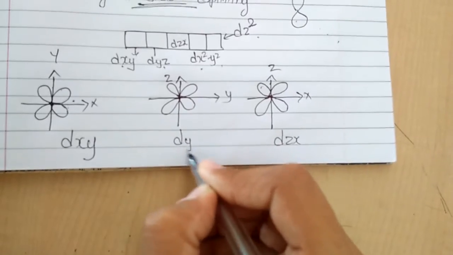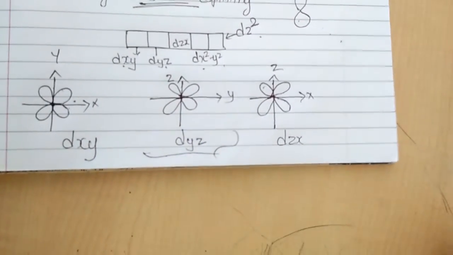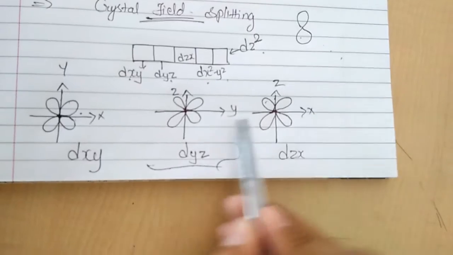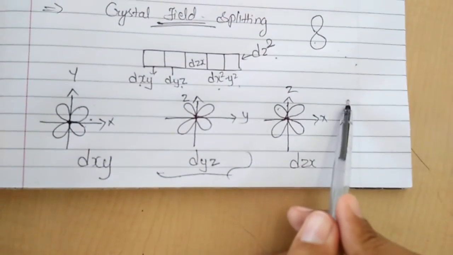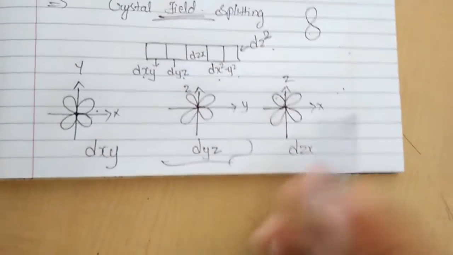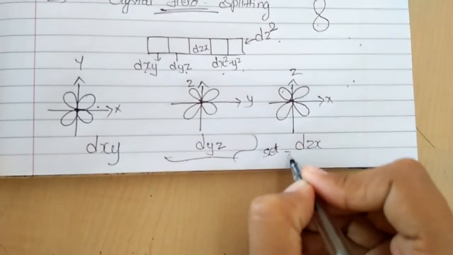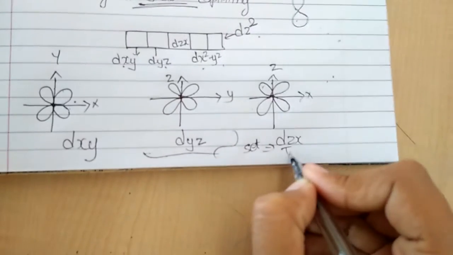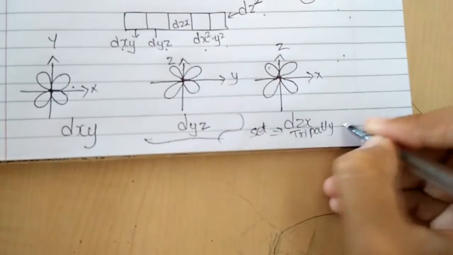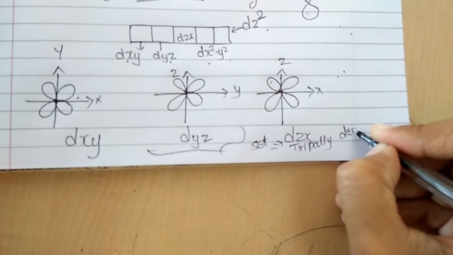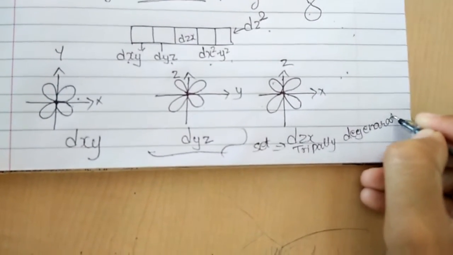This was your dyz. So this three you will find in a similar manner, that the lobes are present between the axes. So here the lobes are lying between the axes and they are forming a set. This set is known as triply degenerate. मतलब तीनों के तीनों सेम हैं. So this is triply degenerate.